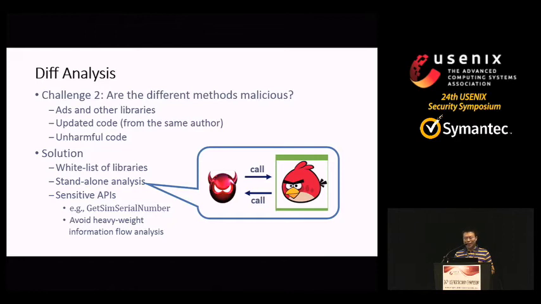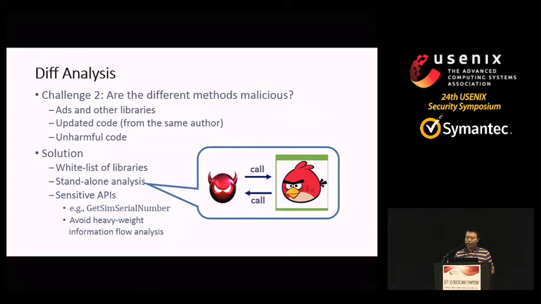To solve the second challenge, we need to identify benign code in the intersection, such as ads and other libraries, updated code, and unharmful code. We first use a whitelist to remove library code in the intersection. We judge whether the diff path has some relationship with the intersection part, such as caller-callee relation. We call it a standalone test.